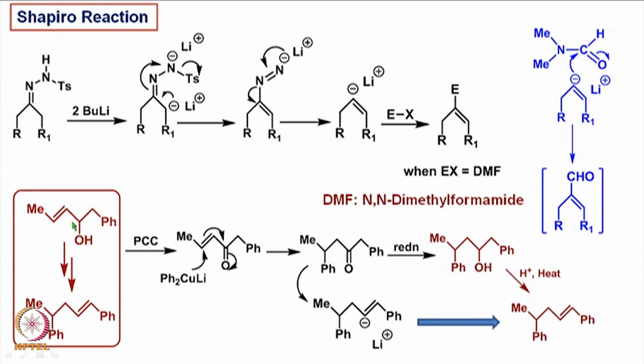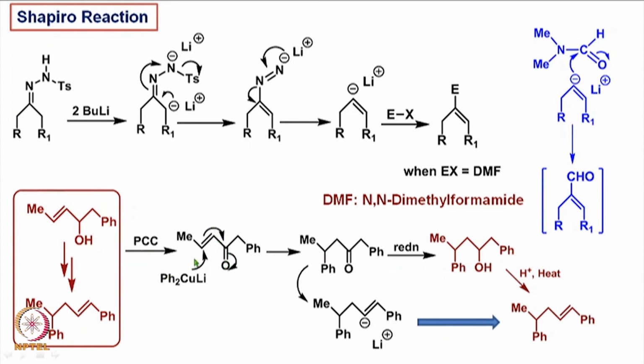For example, if we take this aryl alcohol and we want to convert into this particular olefin, then how do we go about it? One of the ways is, of course, to oxidize this alcohol to the corresponding ketone, which is now an alpha beta unsaturated ketone.